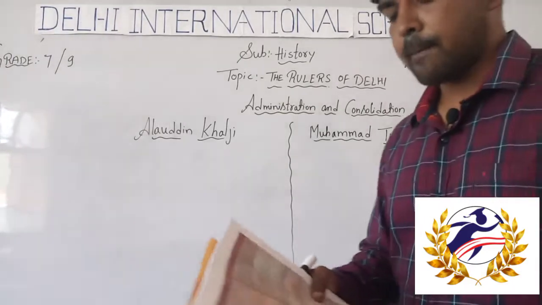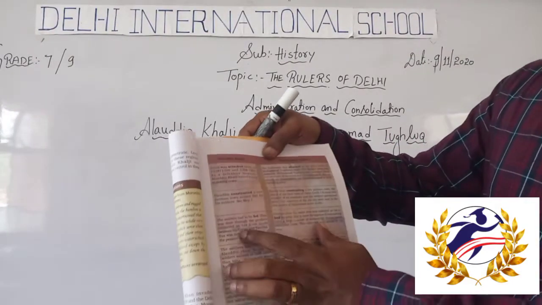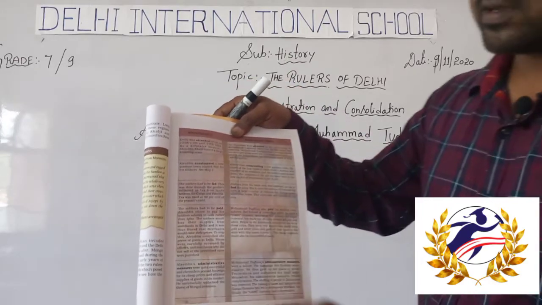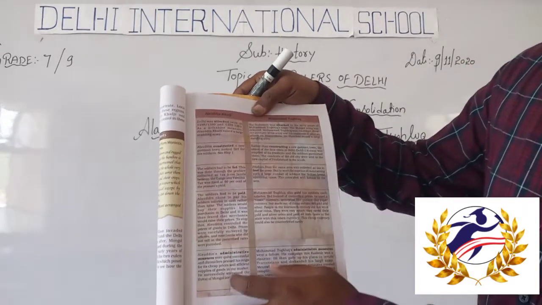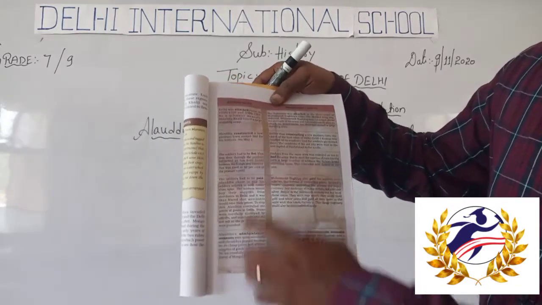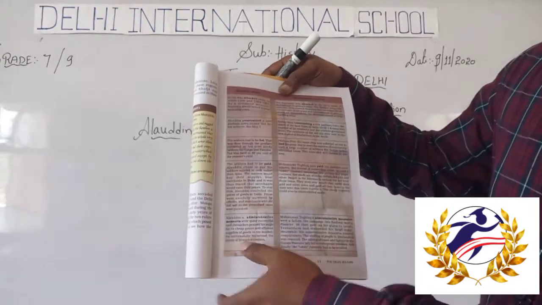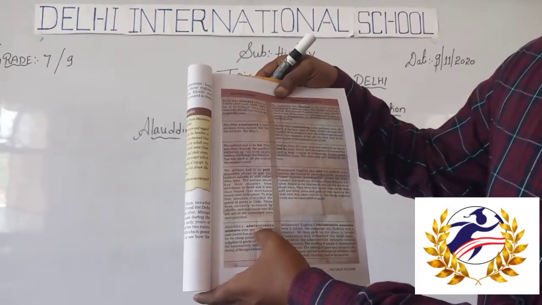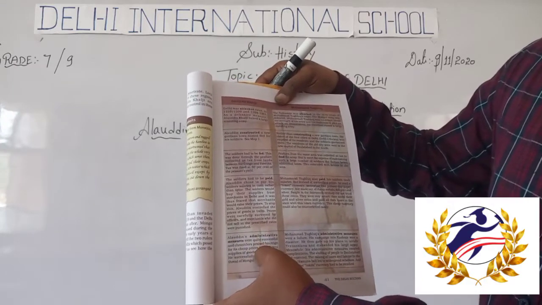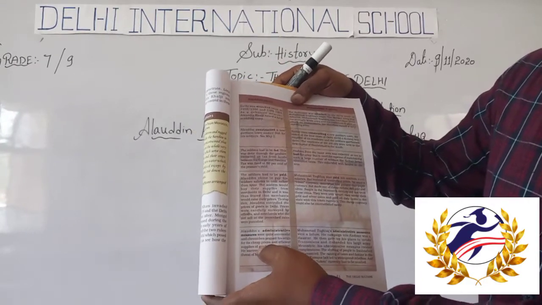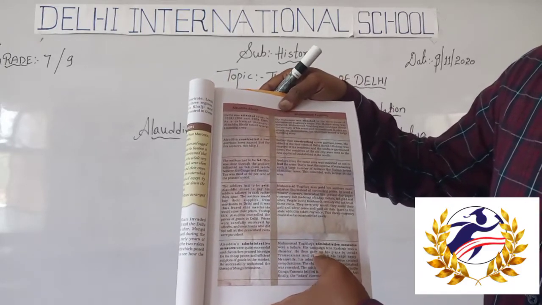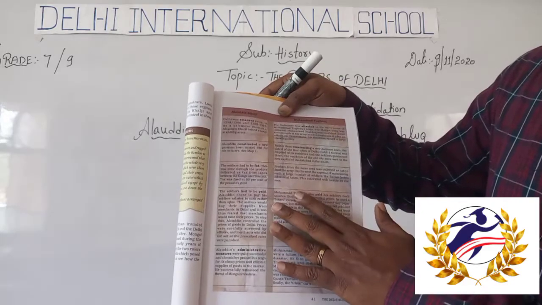Regarding this, just read once. Three more examples have been given in your textbook. This is regarding how they managed financial and military administration. So Alauddin Khilji, I will give one more example. When there was a Mongolian invasion, Alauddin's military administration was very good. He gave salaries to soldiers, and Muhammad bin Tughlaq also gave salaries to soldiers.